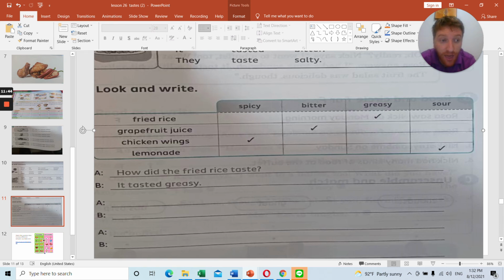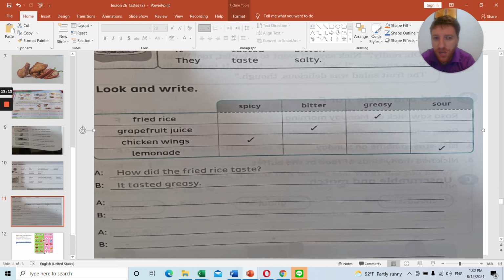Chicken wings. How did the chicken wings taste? They, remember chicken wings, countable. They tasted spicy. And lemonade. How did the lemonade taste? It tasted sour. So that is what you need to do for today.